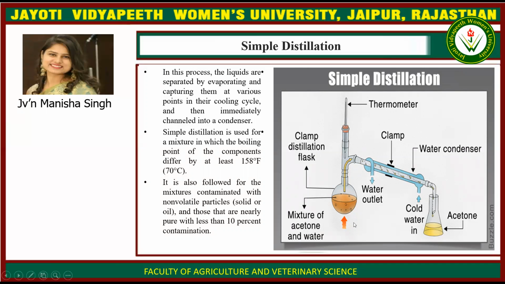Then there is a heat source, and this is a mixture of acetone and water, and it is settled by the clamp in the distillation flask. Then there is a thermometer at which the volatile component A will be boiled. Then the fumes or vapors of the acetone will be passed through this condenser, and this condenser is plugged by the clamp for support. Then this is the condenser with water outlet and water in. Then the vapors will be condensed and collected in the receiving flask, that is the acetone will be collected at the end point and water will remain in the distillation flask.